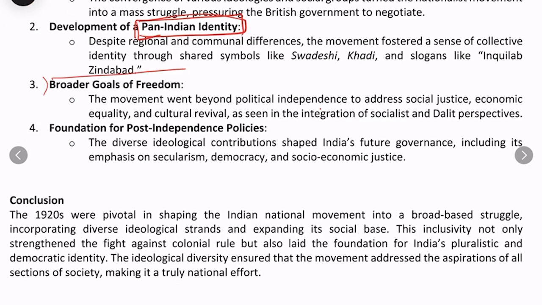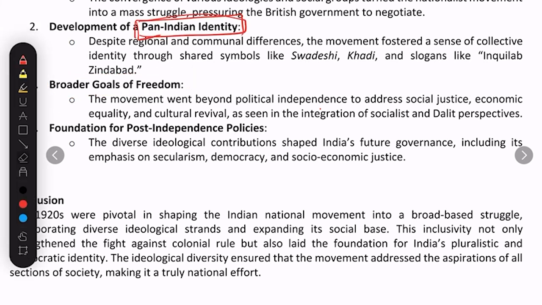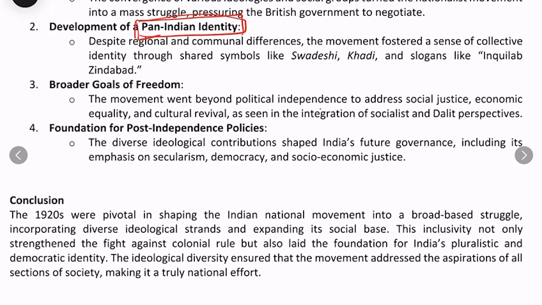Now the goal of freedom becomes even broader because of the accommodation of various different strands, and it has also created a foundation for the post-independence policies. For example, what would be the labor policies, what should be the working conditions, what should be the provisions for women and gender equality.